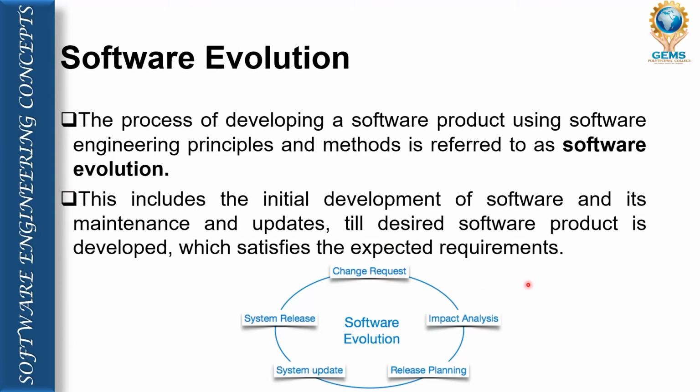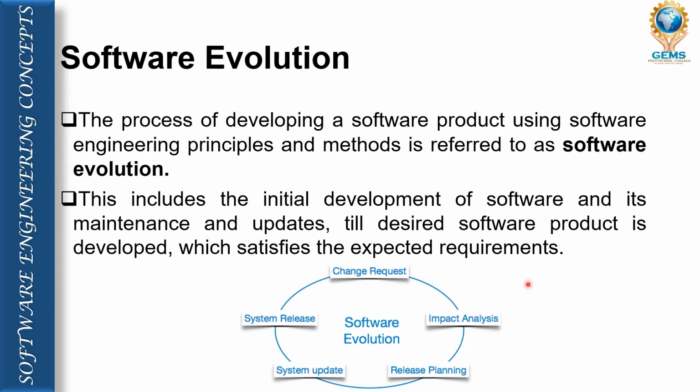Now we are going to talk about software evolution. How is software evolved? The process of developing a software product using software engineering principles and methods is called software evolution. Dear students, again I am giving the proper definition.